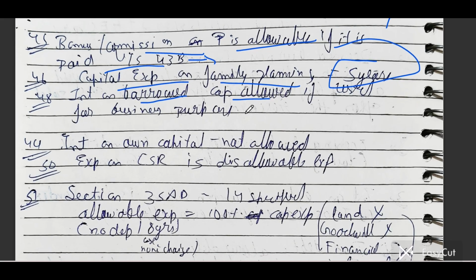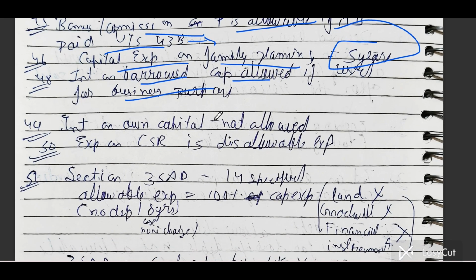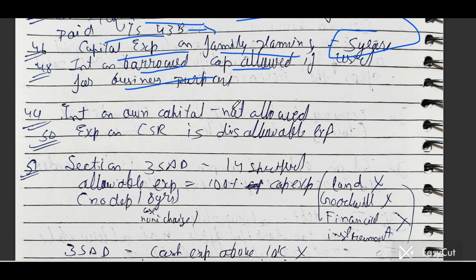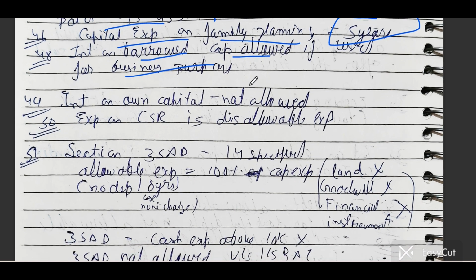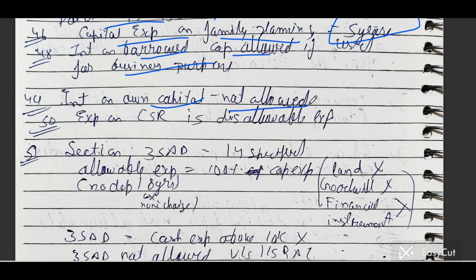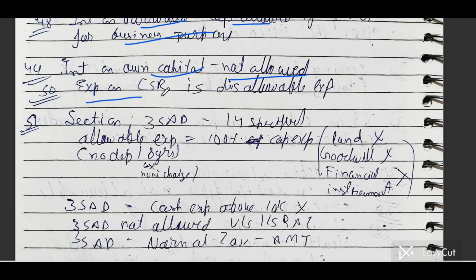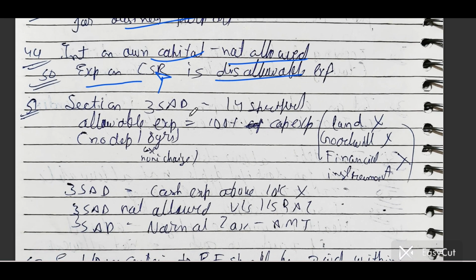Interest on borrowed capital, if used for business purpose. Interest on borrowed capital shall be allowed if it is used for business purpose, but if it is used for personal purpose, then it is not allowed. Interest on capital is not allowed. Expenditure on CSR: if you have incurred any CSR expenditure, it is disallowable expenditure.